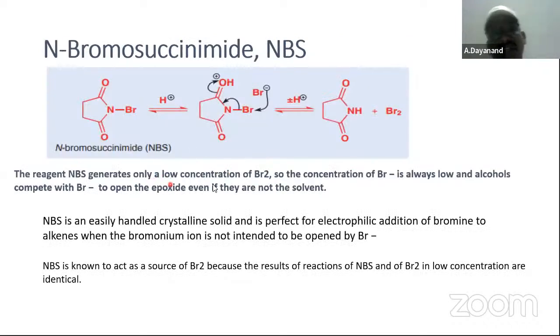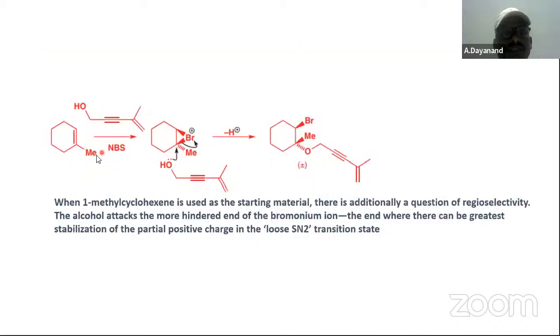N-bromosuccinimide generates only a low concentration of bromine, which is easily handled if the solvent is aprotic. Allylic addition is also a possibility. Here we are adding these two. First of all, bromination takes place. Here there is a methyl. Now OH will attack at this position only. Why? Because this is the carbon having more carbons, the tertiary carbon. Ring opening, like an epoxide.